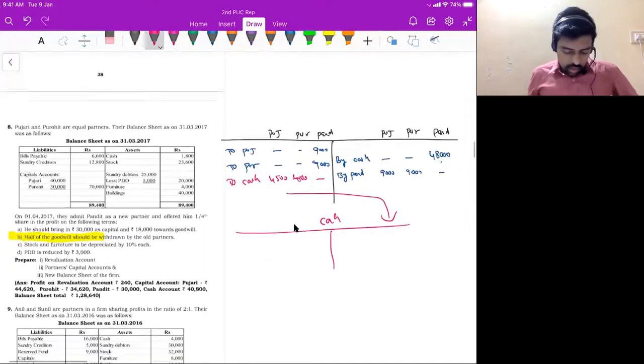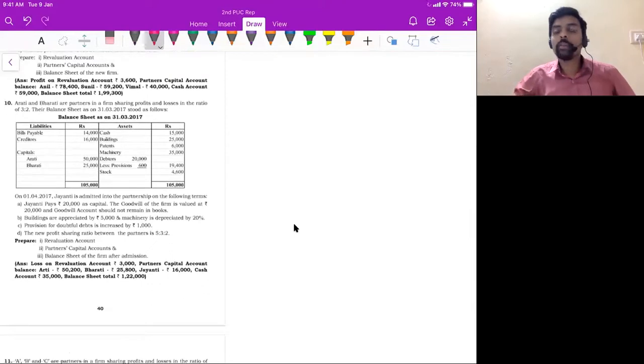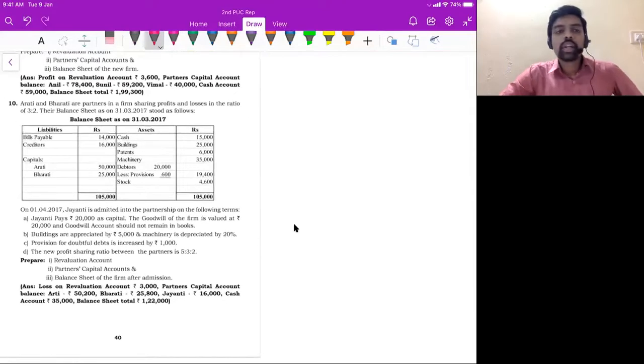Okay. Question number 9 is similar. Then question number 10. Guys, see question number 10. Aarti and Bharti are the partners, old partners. Who is the new partner? Jayanti. And read the first adjustment.